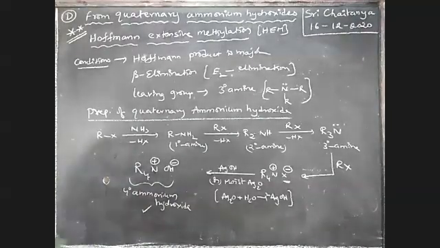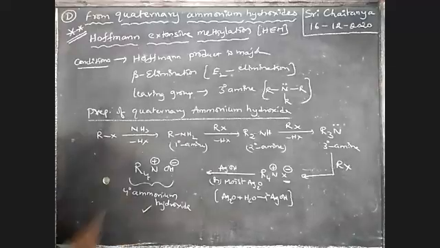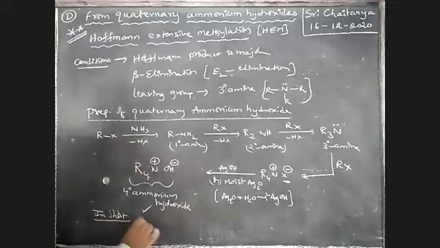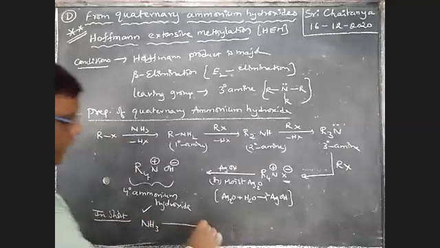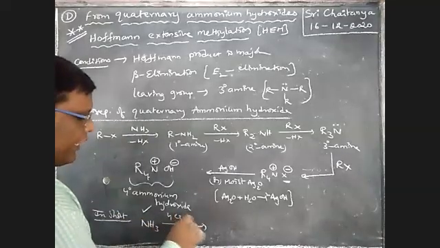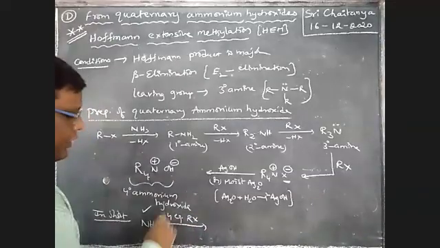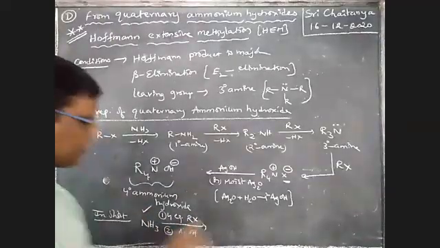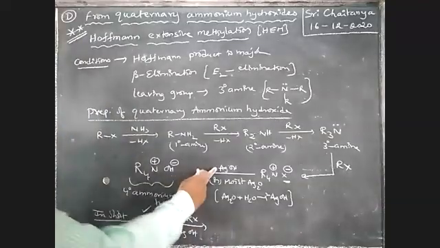See here. Finally, in short, ammonia reacts with 4 equivalents of alkyl halide, that is the first step. Second is with AgOH, the second reagent, boys.